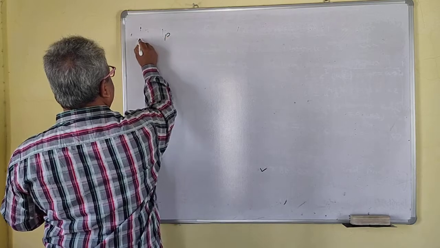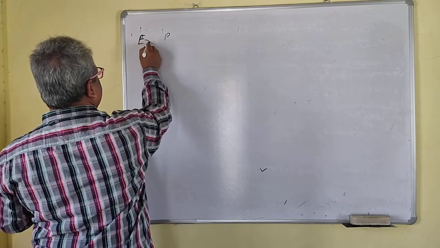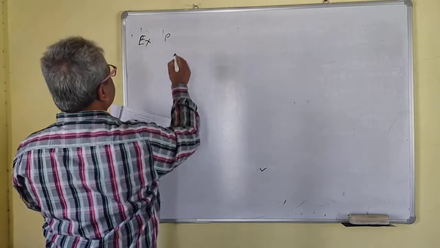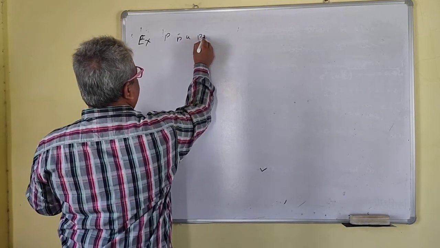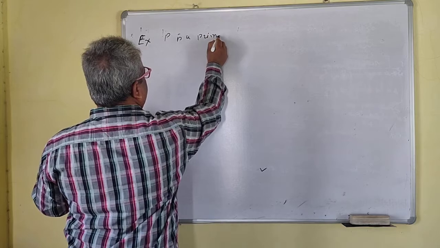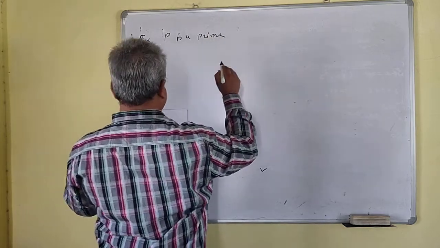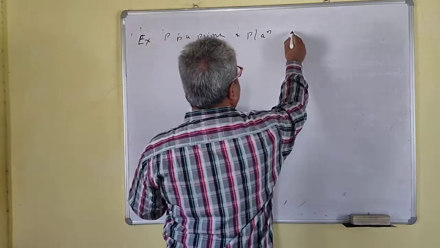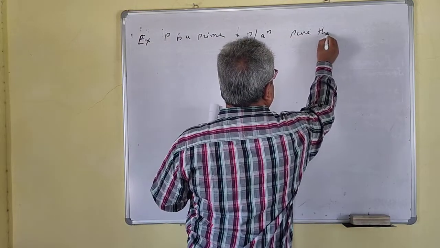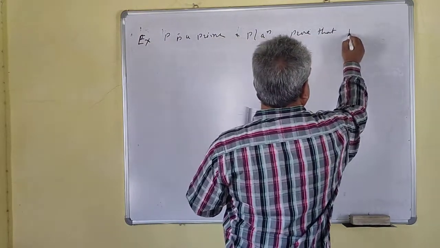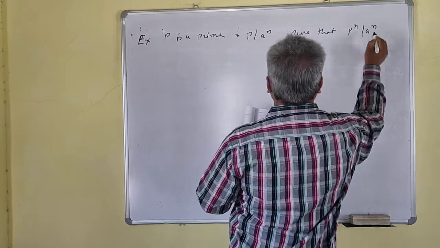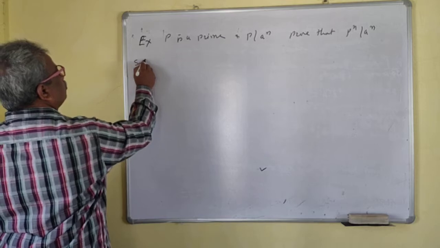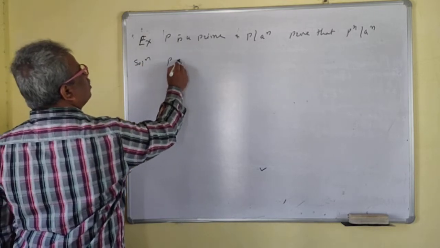Next problem, next example. P is a prime, and P divides a^n. Prove that P^n divides a^n. Solution. P is a prime.